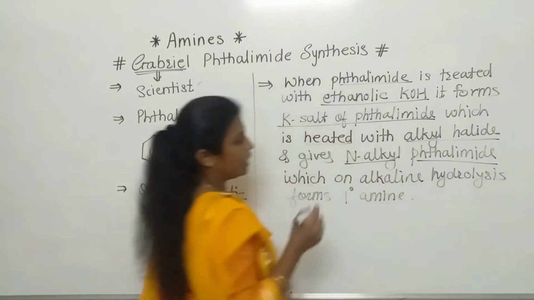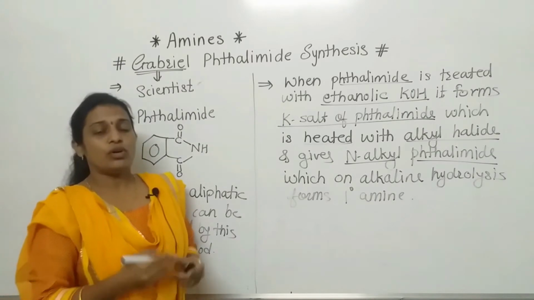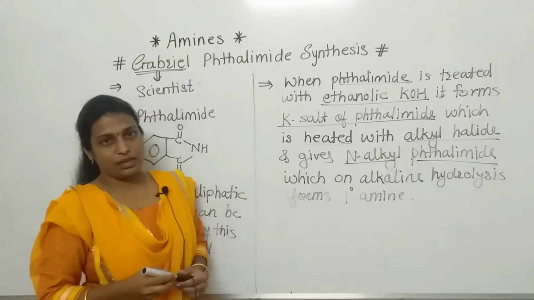So our reaction part is completed. We will write its mechanism as well as the general reaction.